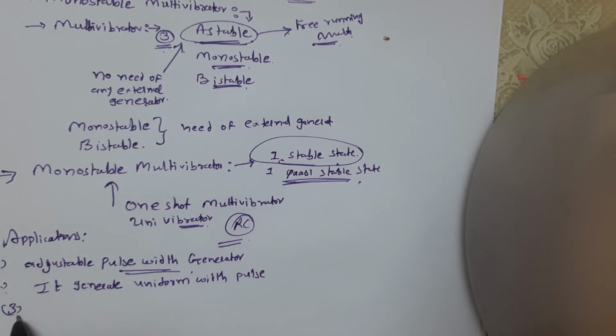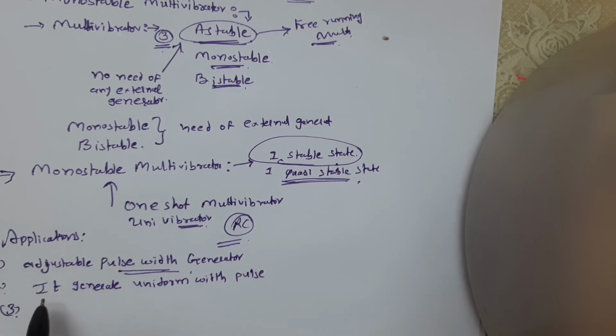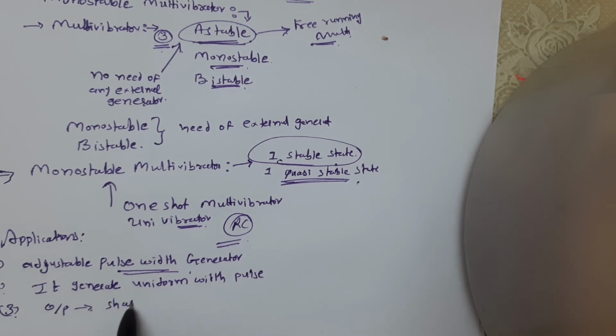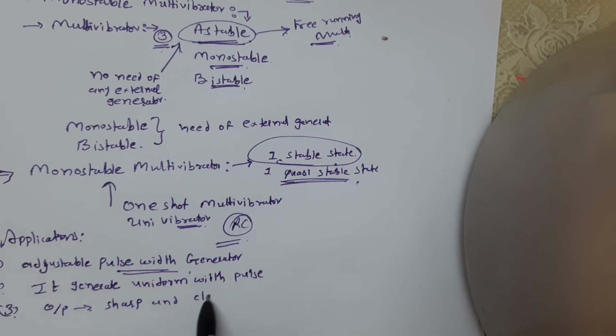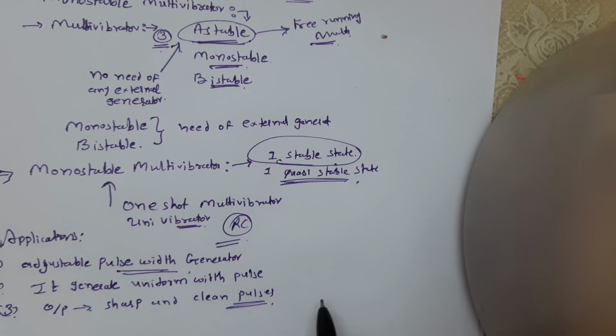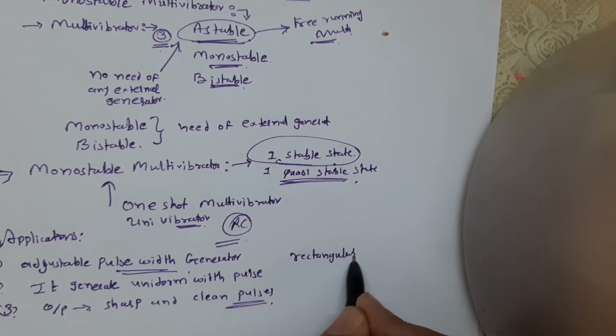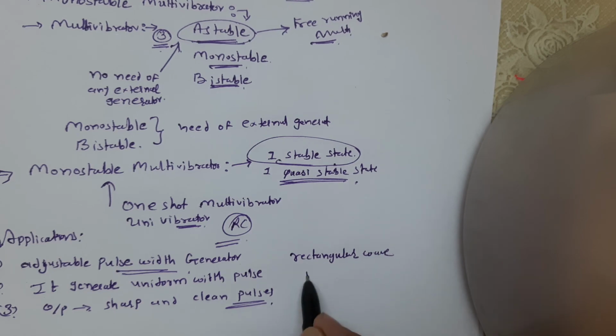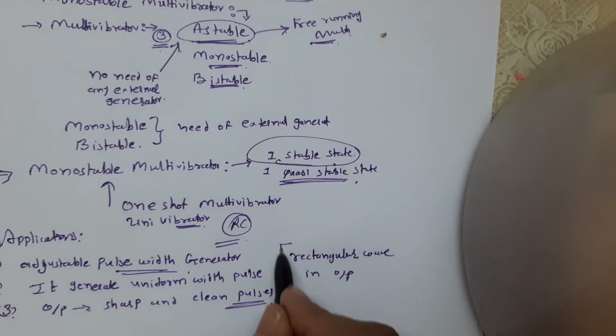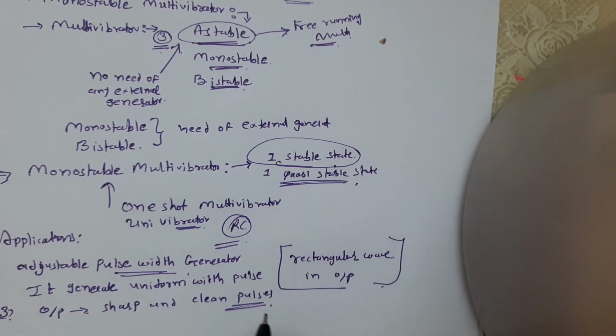Third application: it is used to generate a clean and sharp pulse from a distorted pulse. So the output is sharp and clean pulses. We are getting a rectangular wave in output.